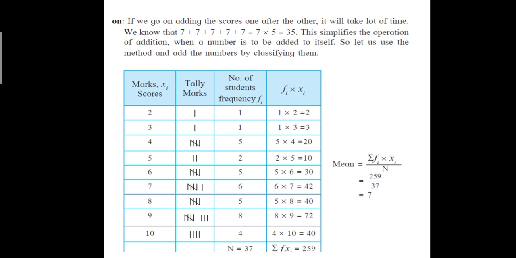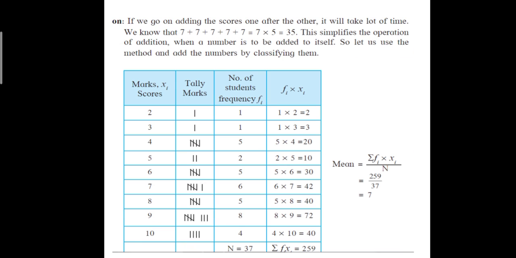Therefore, total of frequencies should be 37. If your total of frequency is wrong, means you have to check the tally marks. Means something you have left or you have overscored. So that you have to check. So here N, total number of frequencies denoted by capital letter N, that is equal to 37. And again total of Fi into Xi also you have to carry out. So total of Fi into Xi is 259.